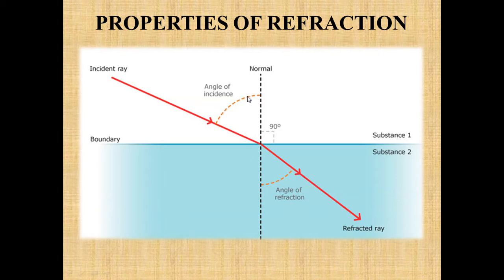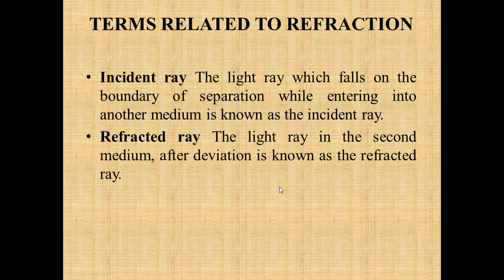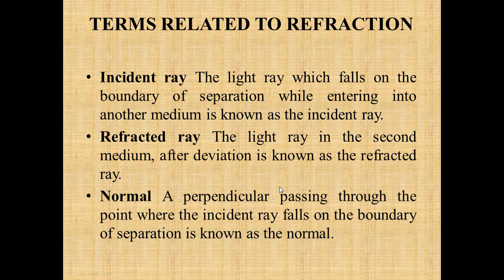Then the angle of incidence, that we already knew, is the angle made by the incident ray with the normal. Similarly, the angle of refraction will be the angle made by the refracted ray with the normal. Then the normal is a perpendicular passing through the point where the incident ray falls on the boundary of separation, that we have already studied when we studied reflection.